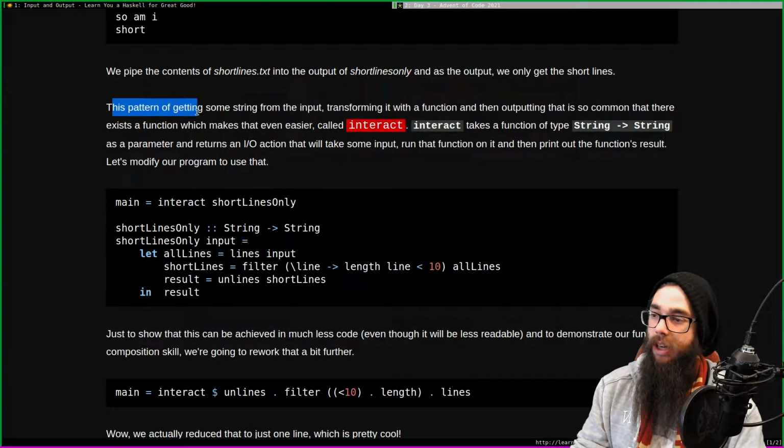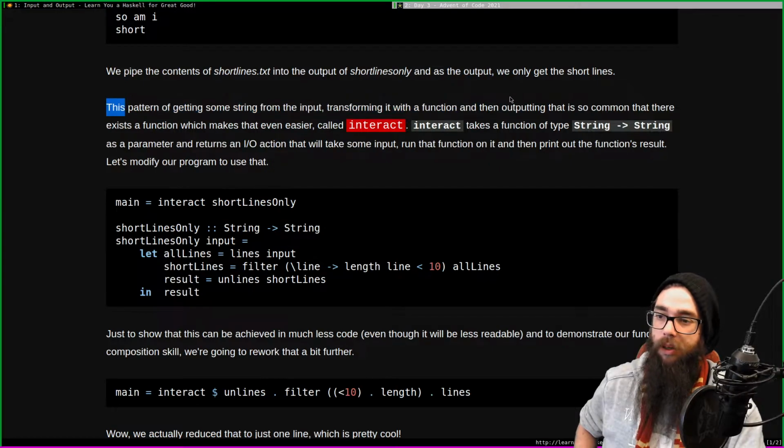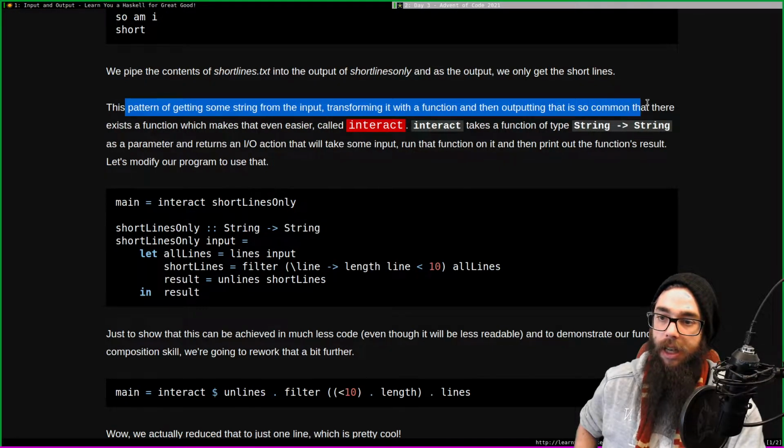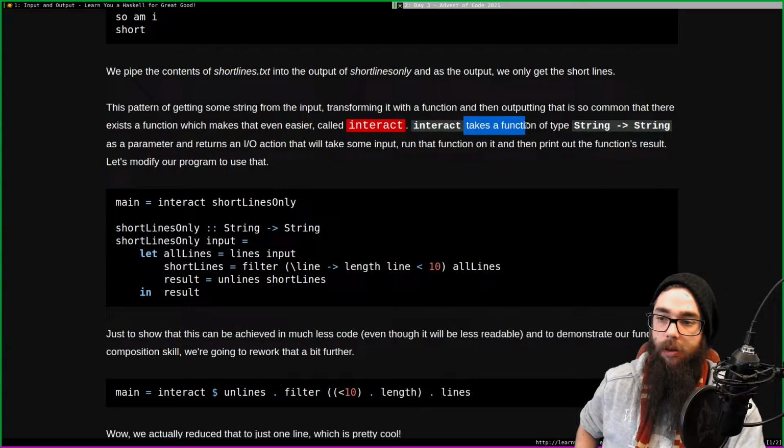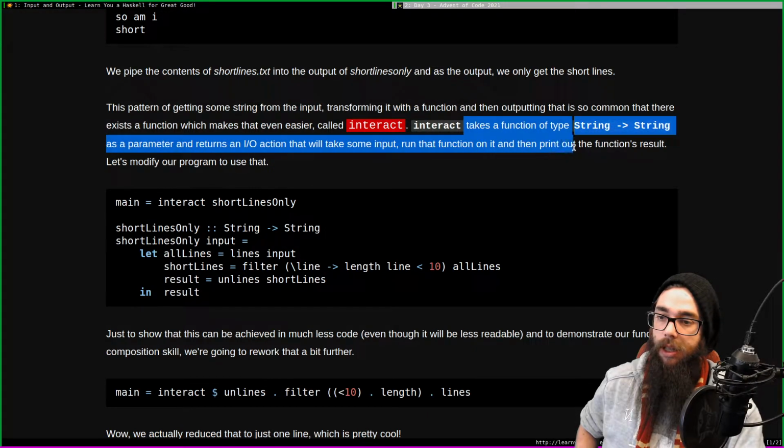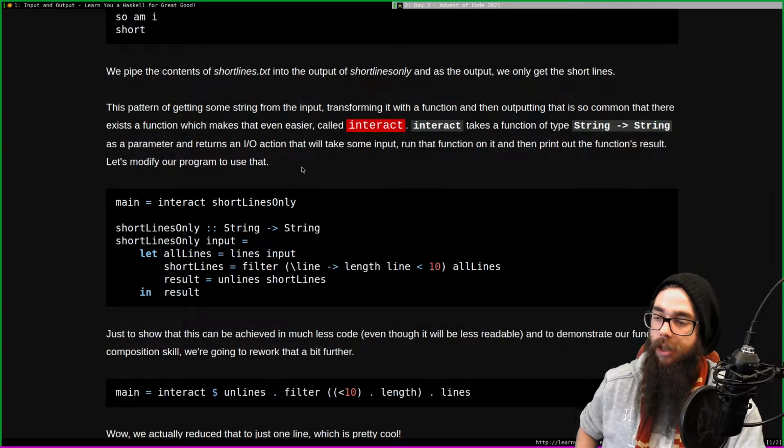Right, this pattern of getting some string from the input, transforming it with a function, and then outputting it is so common that there exists a function which makes that even easier, called interact. Interact takes a function of type string to string as a parameter and returns an IO action that will take some input, run that function on it, and then print out the function's result. Let's modify our program to use that.